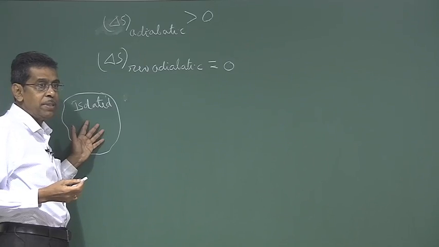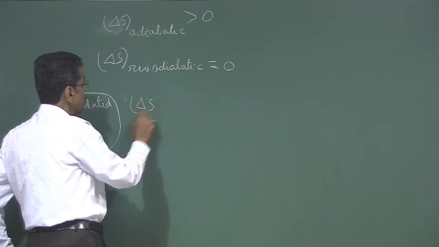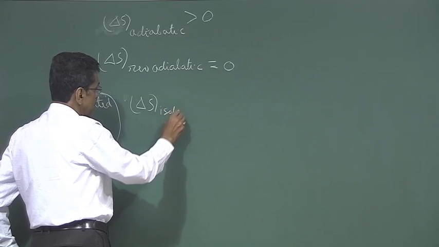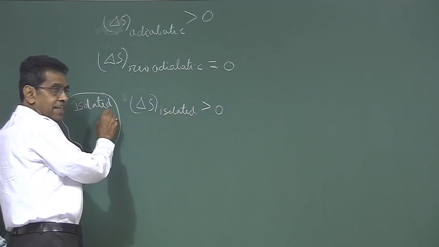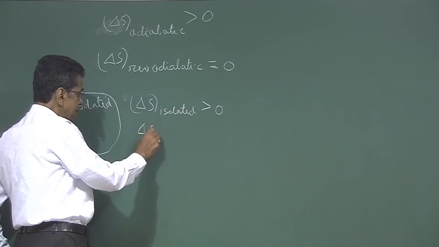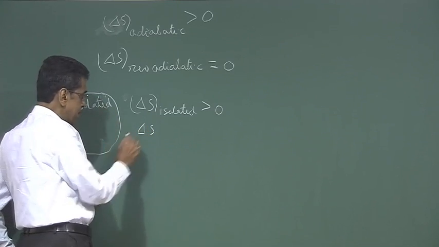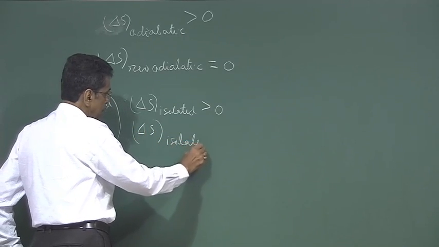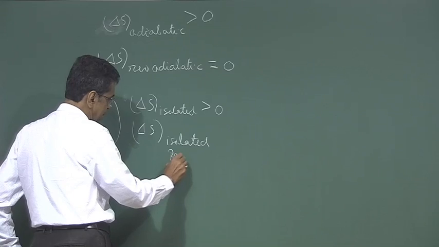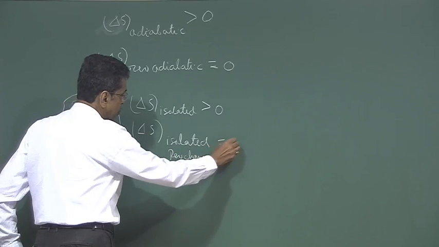And these changes, if we consider them irreversible, then delta S of the isolated system is greater than 0. If we consider the changes inside the isolated system that take place from one part of the system to another part, delta S isolated in case of reversible changes equals 0.